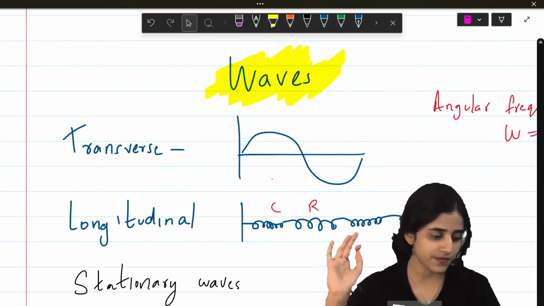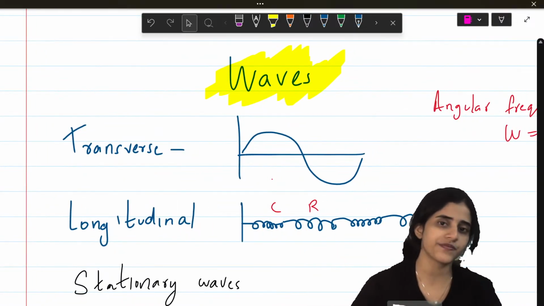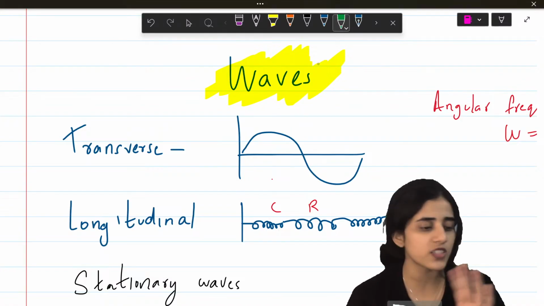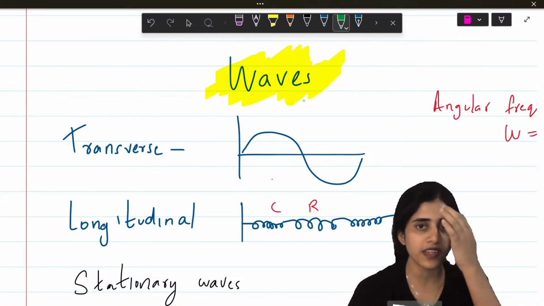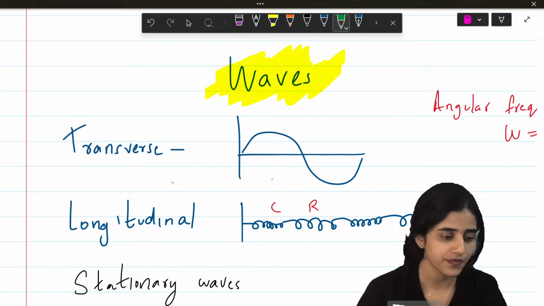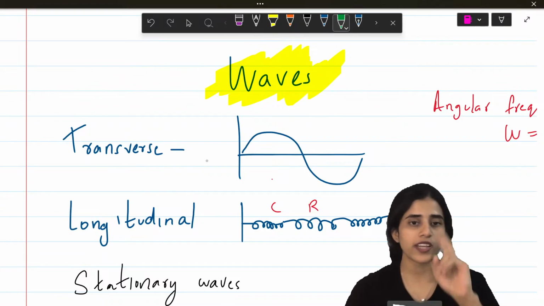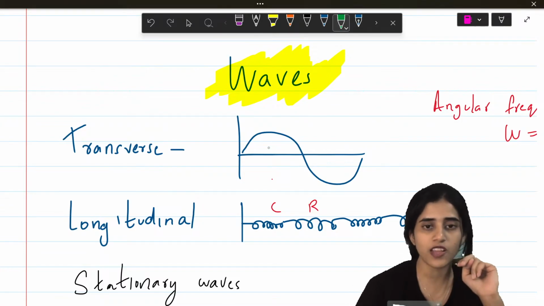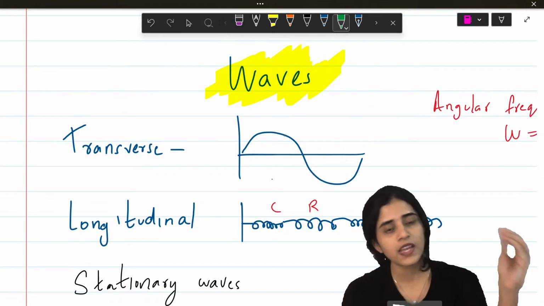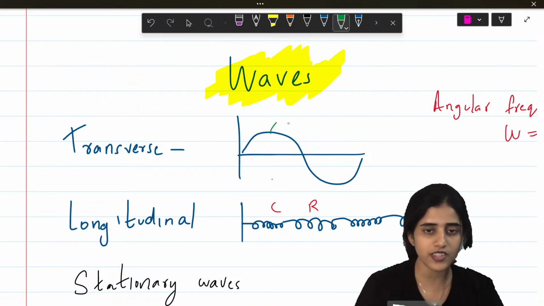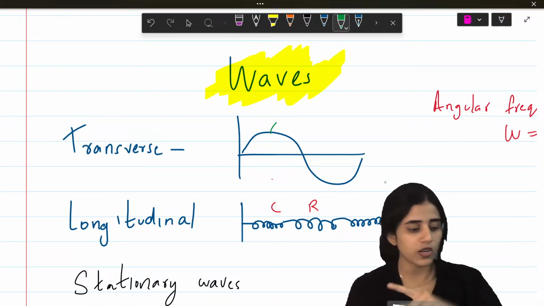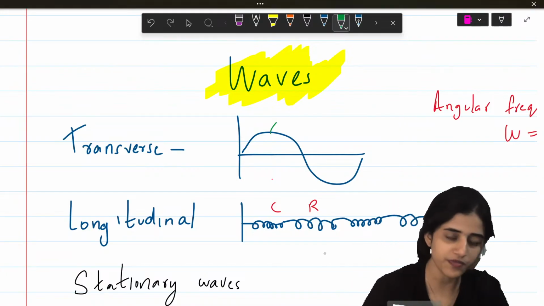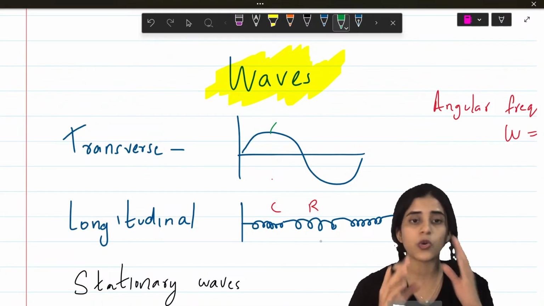So waves. Yes, waves is very easy. We'll quickly look at waves in like 5 to 6 minutes and then we will wind up. So there are two kinds of waves: transverse waves and longitudinal waves. Transverse waves have this upper region, which is called the crest. The lower part is called the trough. And then longitudinal. What is a transverse wave?